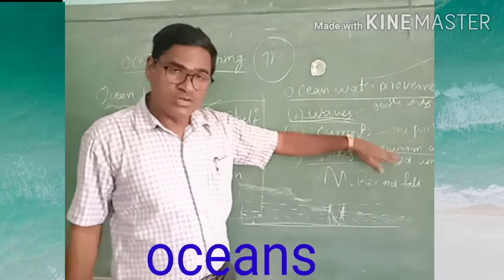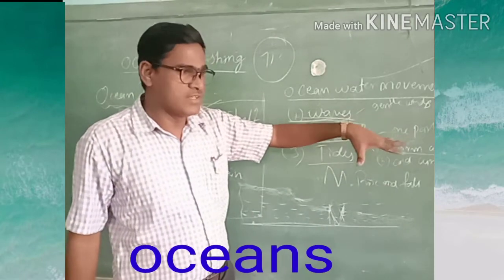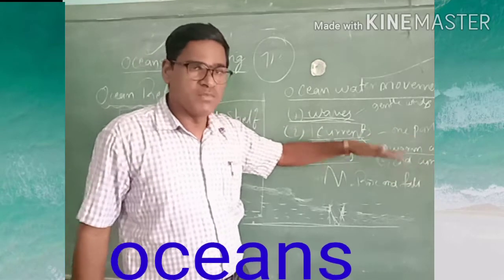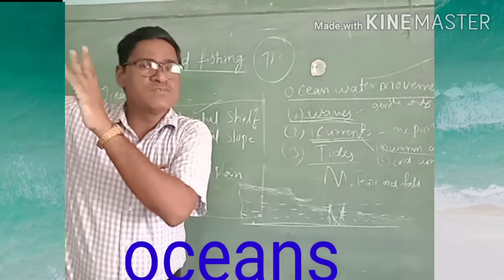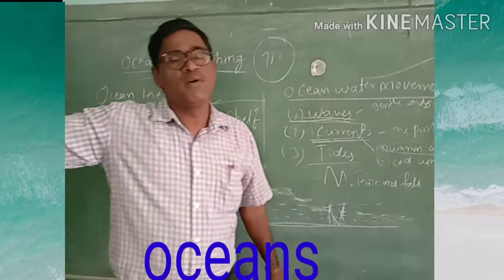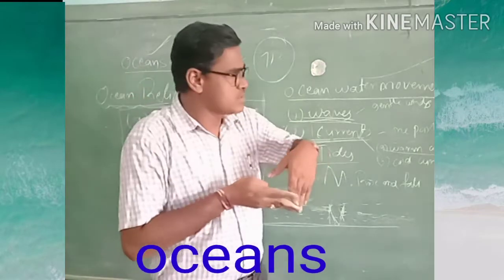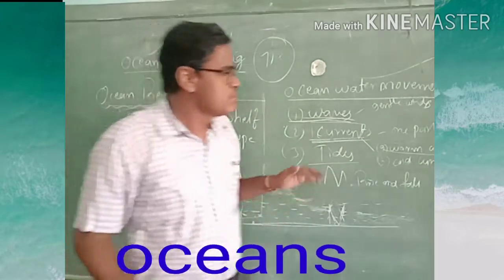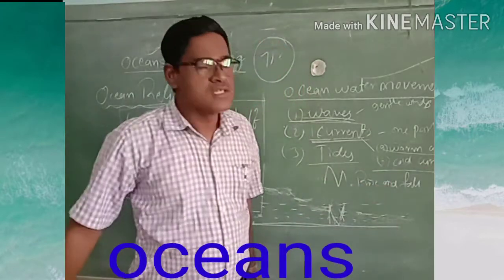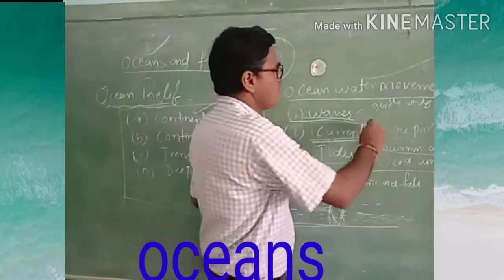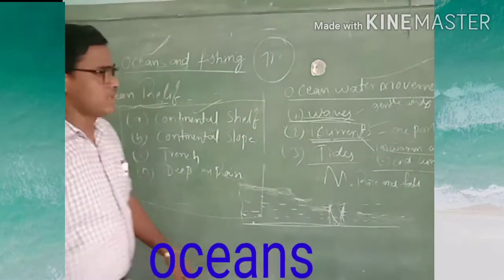Because of the warm temperature here, the earth becomes warm and automatically the air also becomes warm. So here the warm currents will go to the polar area. In the polar area, the temperature is very cold, and when winds blow from that side, strong storms will come, and at that time we will get the cold currents. So there are warm currents and cold currents, 2 types of currents. This is the movement of the ocean water.